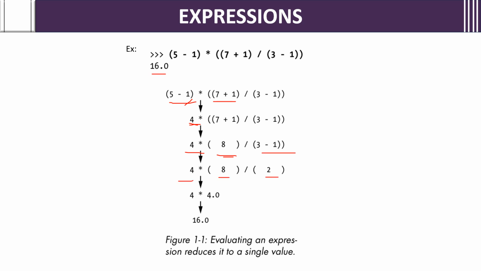Then here, first what should we do? 8 by 2, that is 2 fours are 8, 4 fours are 16. If multiplication is done first, 8 fours are 32, 32 by 2 again gives 16. You can do either the multiplication first or the division first. You will get 16 as the answer.